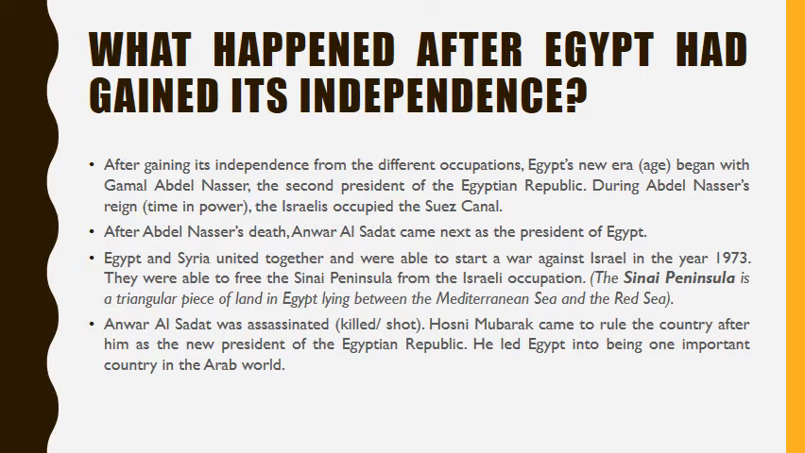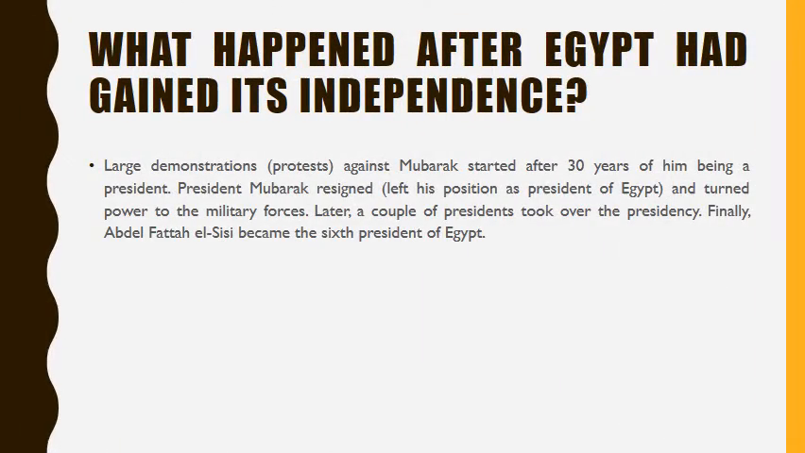Anwar al-Sadat was killed. Hosni Mubarak came to rule the country after him as the new president of the Egyptian Republic. He led Egypt into being one important country in the Arab world. Large demonstrations against Mubarak started after 30 years of him being president. President Mubarak resigned and turned power over to the military forces. Later, a couple of presidents took over the presidency. Finally, Abdel Fattah al-Sisi became the sixth president of Egypt.